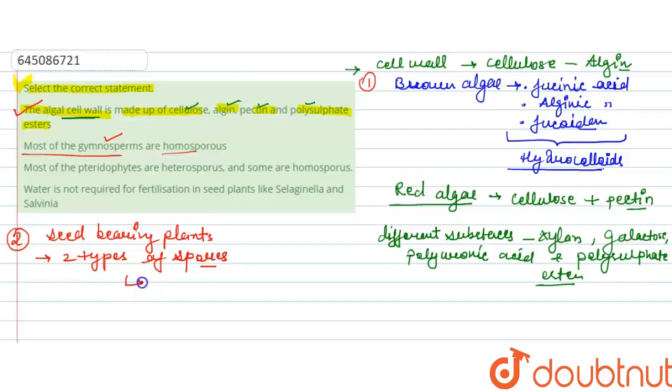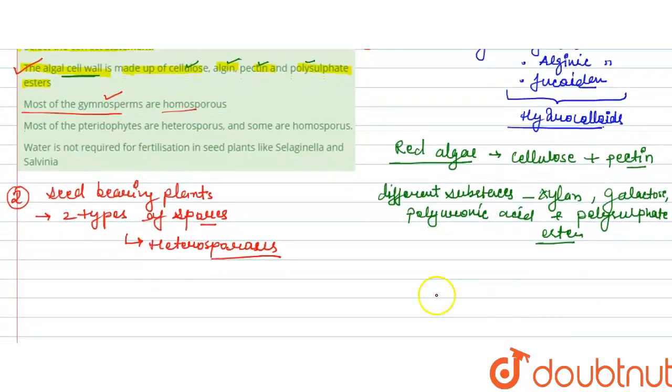Then we call it heterosporous, and the 2 types of spores present here are the microspores and the megaspores. So the option says most of the gymnosperms are homosporous. This will be the incorrect statement because the gymnosperms are heterosporous.